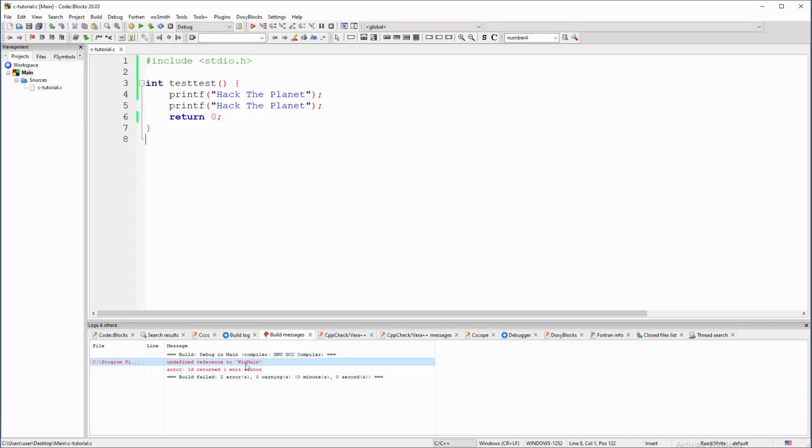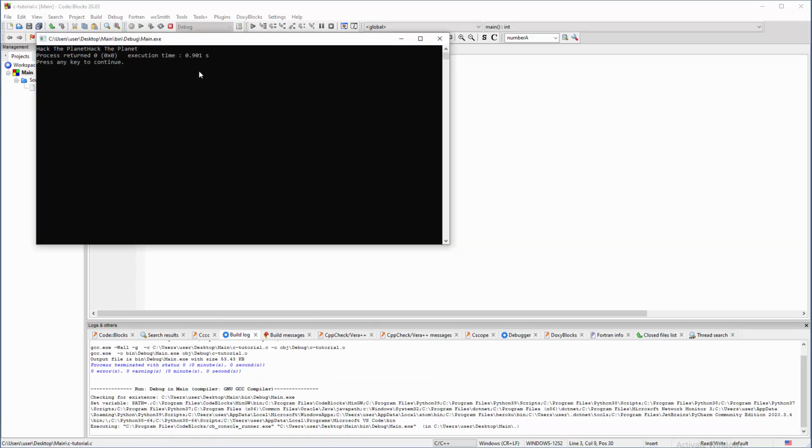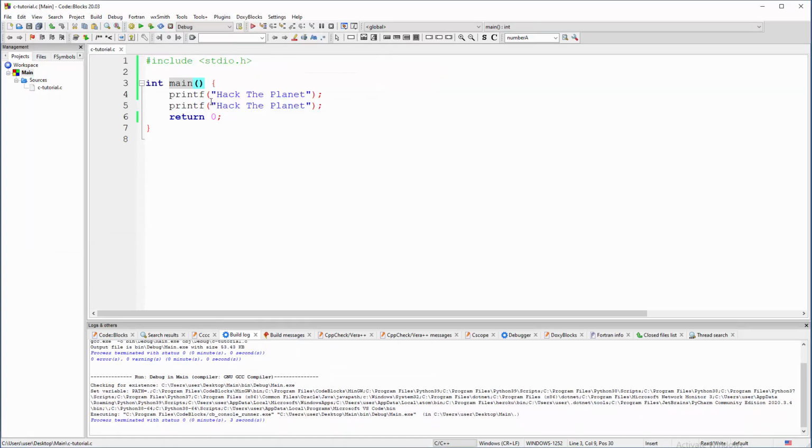Undefined reference to blah blah blah, ld returned one exit status, which means error. Okay, red stuff, error. So every C program must have a main function, a big function that will call all other things and thingies inside the source code. So what is this int?